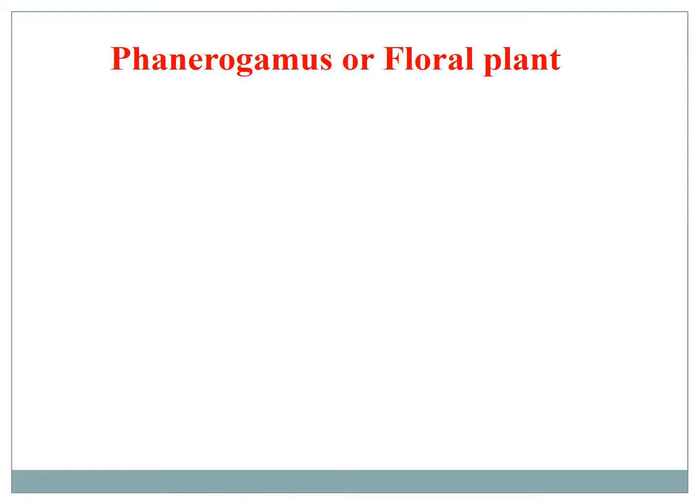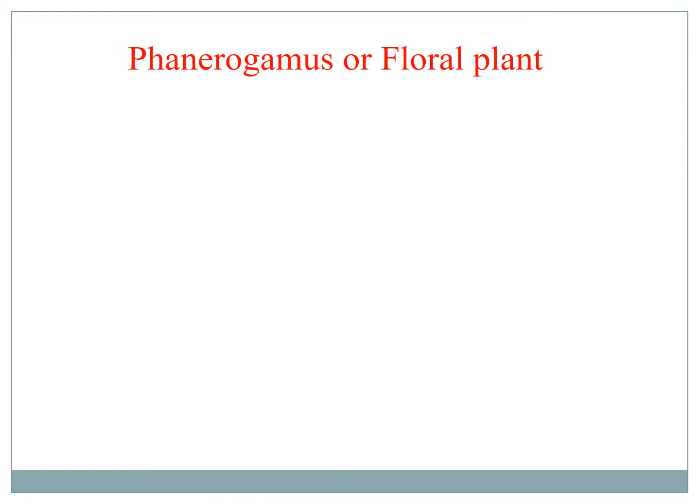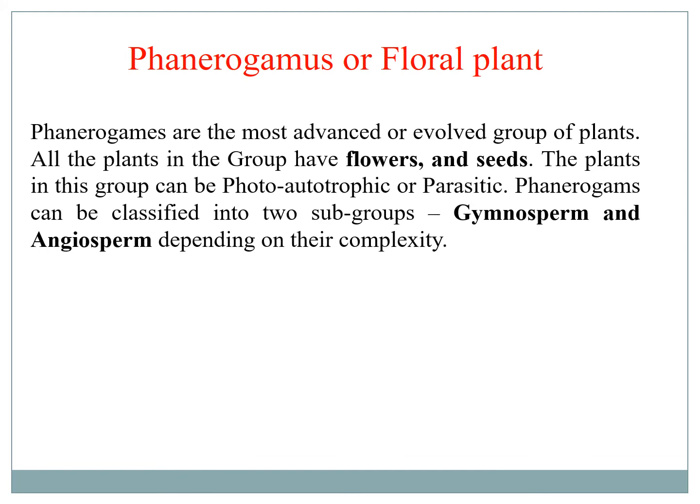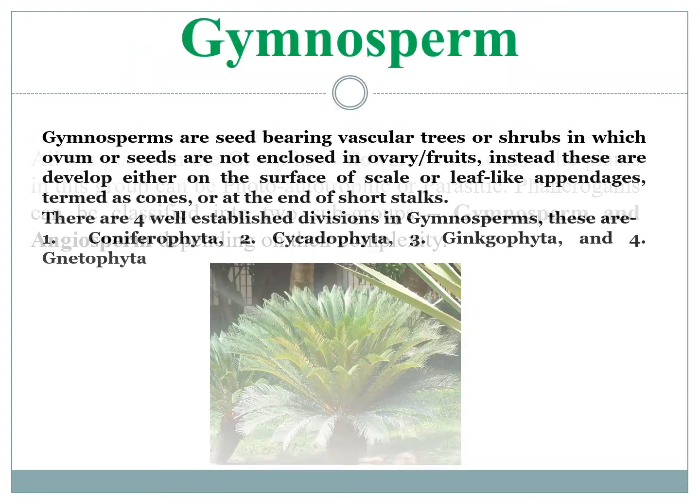Phanerogams, or the floral plants. This group of plants produces the distinct reproductive structure called a flower, and they also produce seed. This is the group of autotrophic plants or parasitic plants. Some may be epiphytic. Now, phanerogams can also be classified into two subgroups: gymnosperm, or the naked seeded, and the angiosperm, or the covered seeded, or the fruit bearing plants.